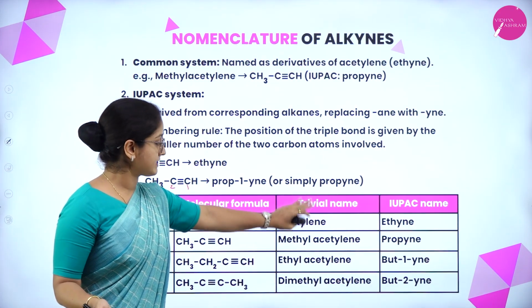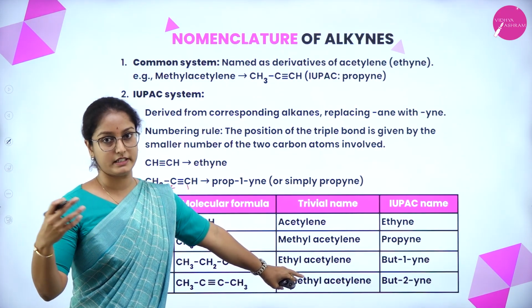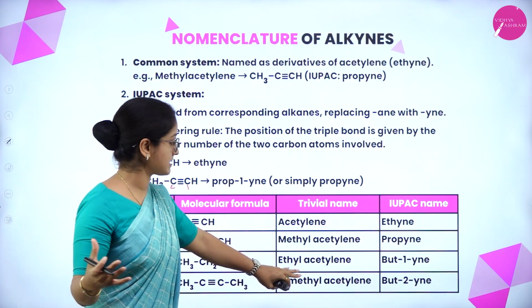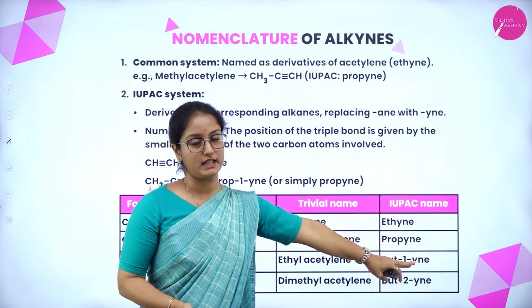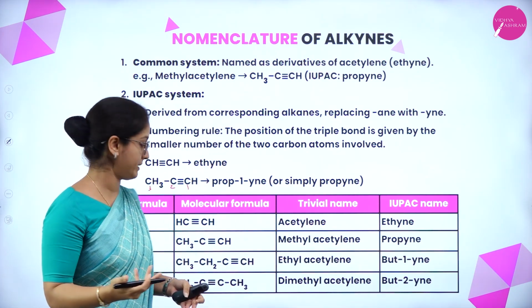As I said, the common name should be a derivative of acetylene, so it is ethyl acetylene, and the IUPAC name is but-1-yne because it consists of 4 carbon atoms.